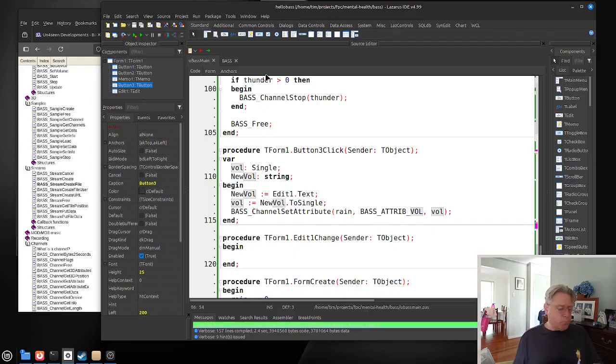So this is where we're going. We're playing with the BASS library here. I'm pretty excited by this one, so I hope you will be too.